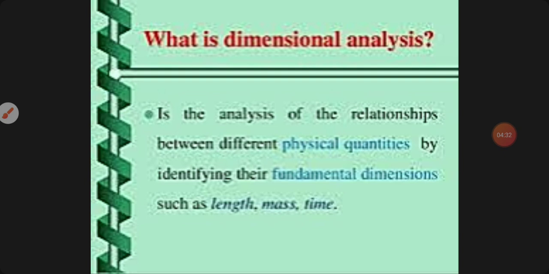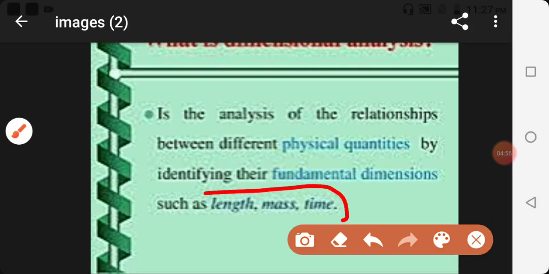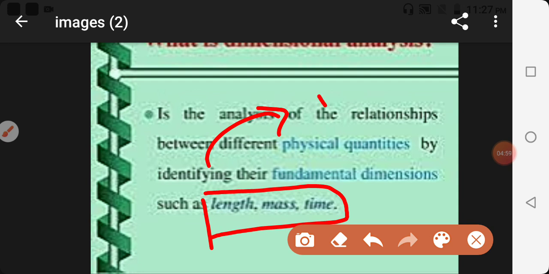Let's see some other things on dimensional analysis. We have already discussed what dimensional analysis is. It is the analysis of the relationship between different physical quantities by identifying their fundamental dimensions. Fundamental dimensions mean length, mass and time. So here only three are written: length, mass and time. We have four more fundamental physical quantities. One is amount of substance, one is electric current.